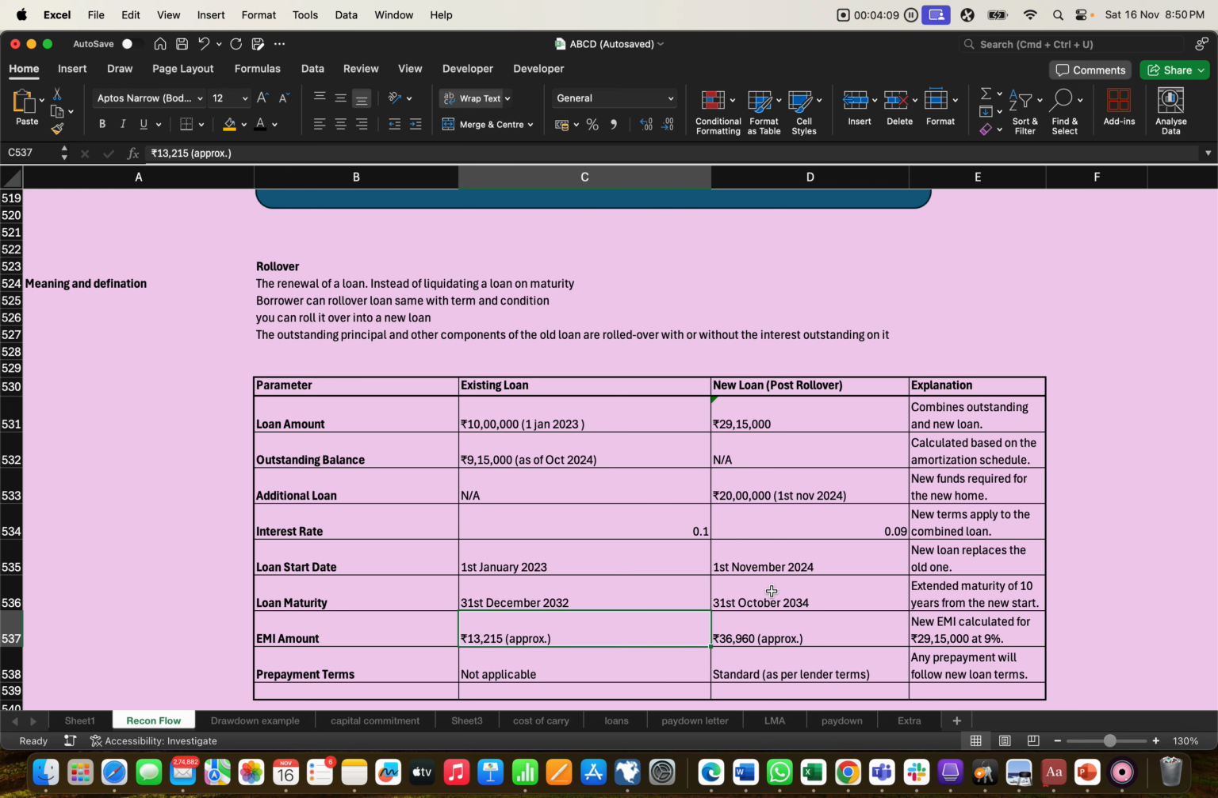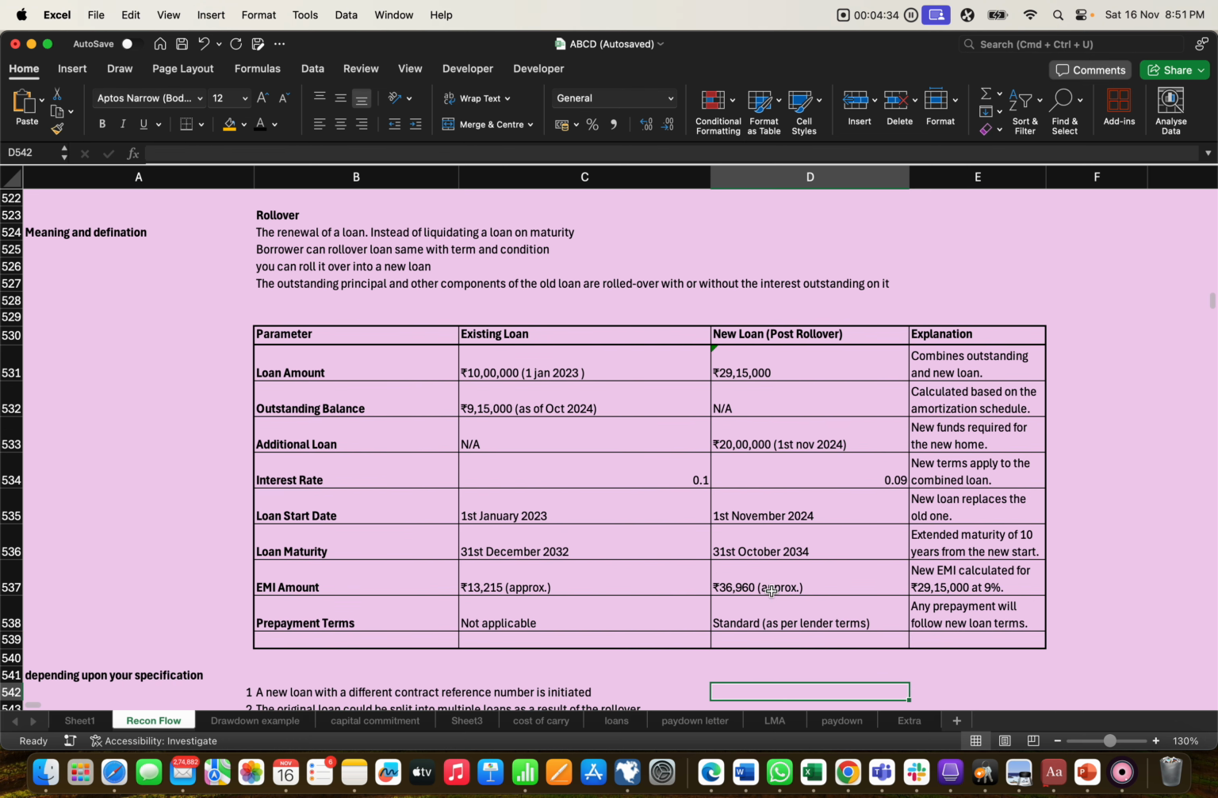Whatever EMI he is paying on the 10 lakh is 13,215 rupees as per the 10% interest rate. However, he has taken 20 lakh more loan, so the total loan amount is 29 lakh 15,000, and the EMI goes to approximately 36,960. So this is the real life example we have taken for the loan part.